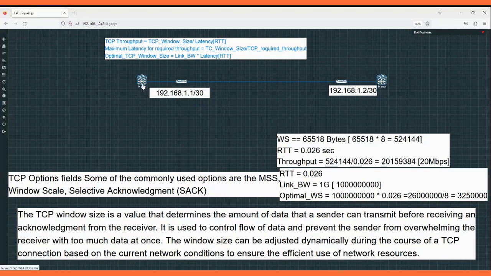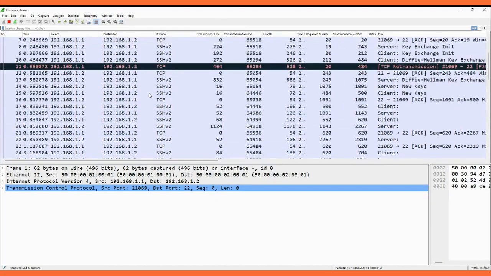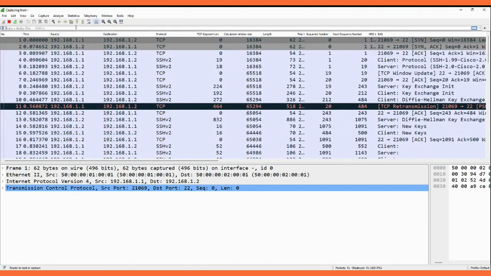I did SSH from XRV1 to XRV2, and after that I took the Wireshark capture. Let's go through the Wireshark capture. As you know how to filter the traffic, I type TCP in the filter bar. So here we have TCP traffic exchanged between source IP address 192.168.1.1 and destination 192.168.1.2. Here you can see the first packet in the TCP handshake is SYN, the second one is SYN-ACK, then ACK.